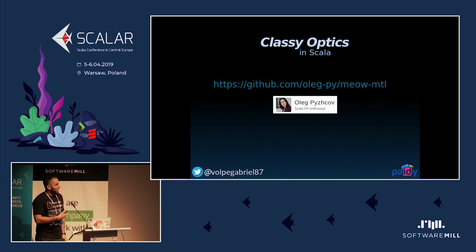So in Scala, we have this fantastic micro library called Meow MTL, written by Oleg Pyzhcov, and it has instances for Cats MTL and Cats Effect. And it's a wonderful piece that is not very well known and not super used. But I hope many of you will give it a try after the examples I'm going to show.